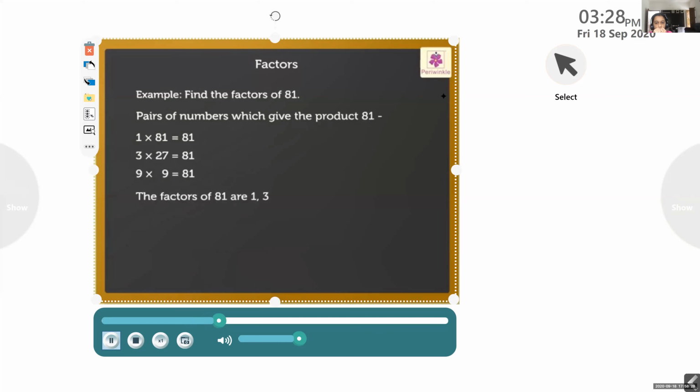3, 9, 27, and 81, as each of these numbers divides 81 exactly. Did you notice? We counted the repeated factor only once. Remember,